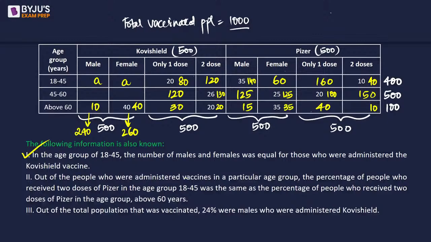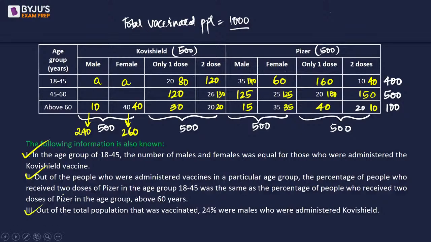Using second statement, of the people who were administered vaccines in a particular age group, the percent of people who received 2 doses in Pfizer was the same as the percentage of people who received 2 doses of Pfizer in the age group. Okay, so we knew that this was 20, right?